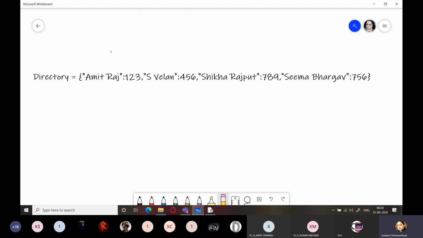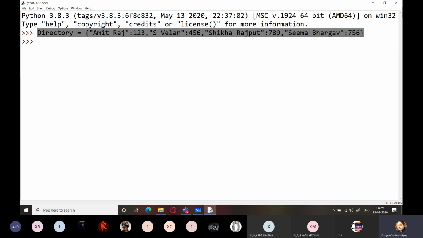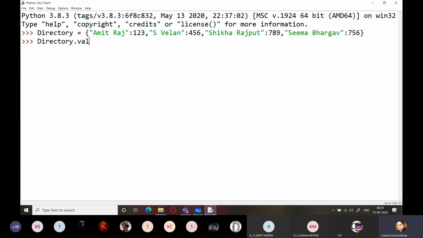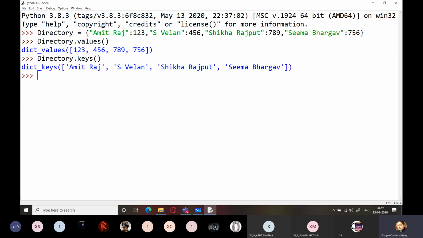Yes, so take a look over here. So we have this as the key and this number as the value. Same way here we have key, we have value. This is the key, this is the value. This is the key, this is the value. If you want to access the individual values out of that, then you have to write directory dot values. All the dictionary values you will be getting, that is the phone numbers. And if you write directory dot keys, you will get a list of all the keys.